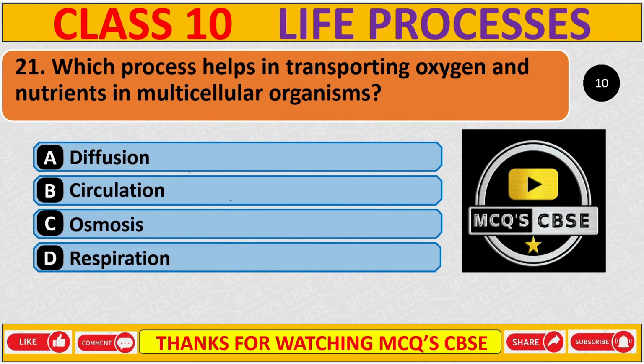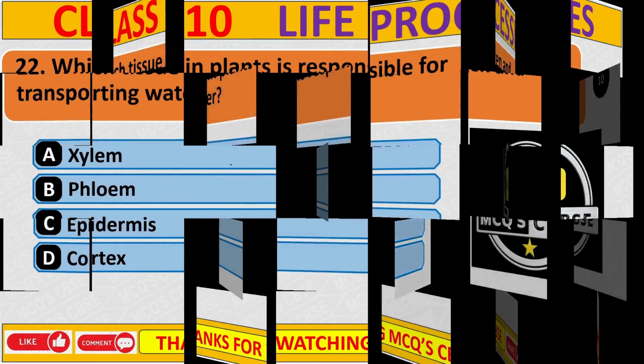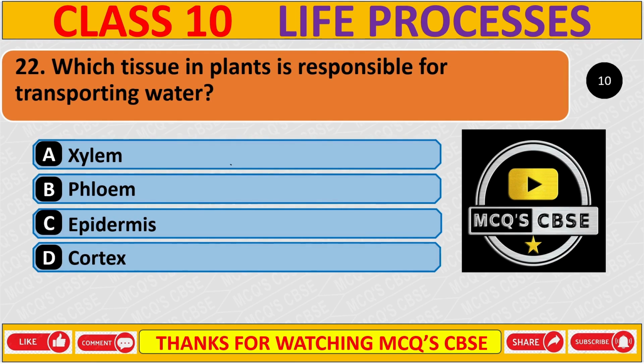Which process help in transporting oxygen and nutrient in multicellular organism? And the correct answer is B, circulation. Which tissue in plant is responsible for transporting water?